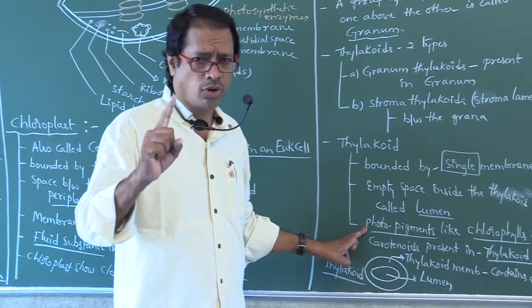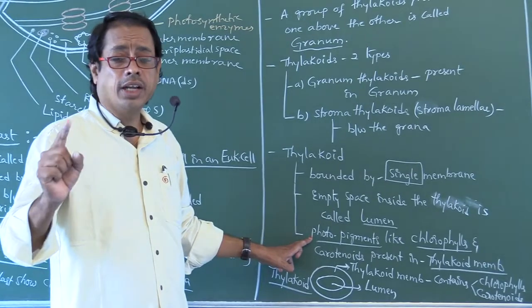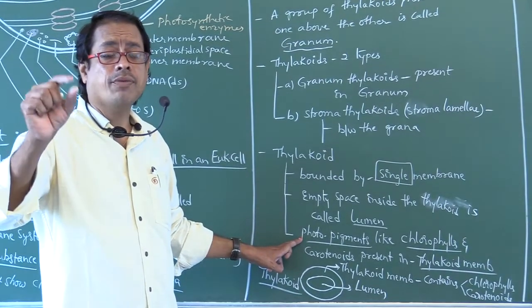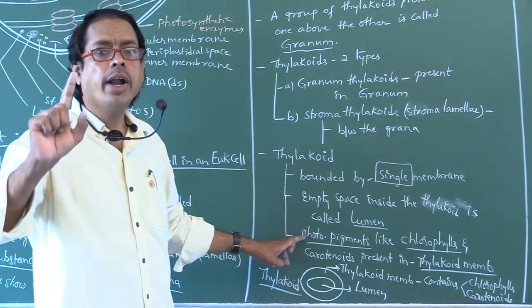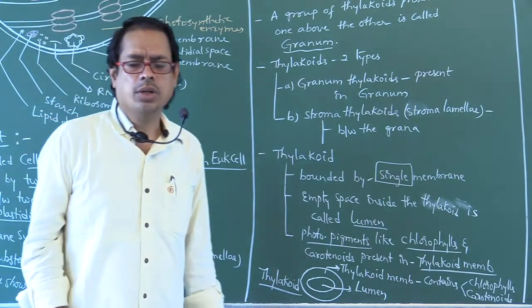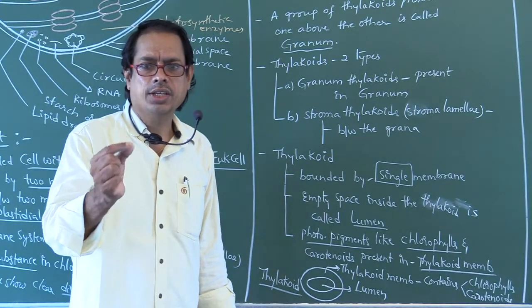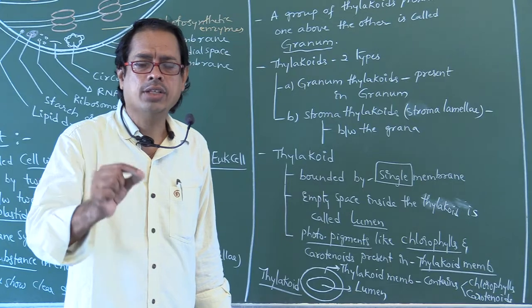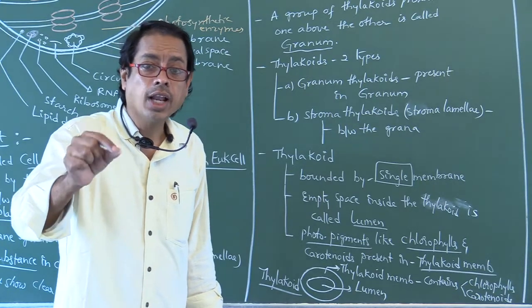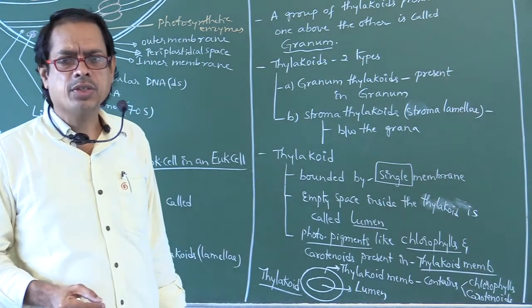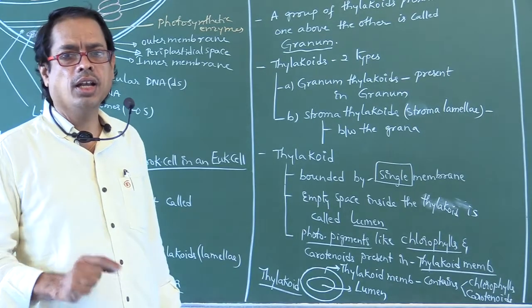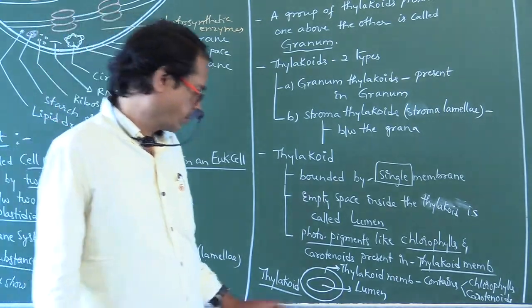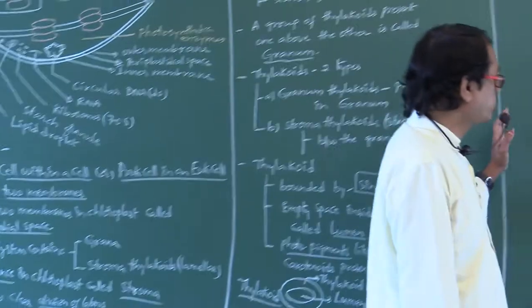Chloroplast is useful for photosynthesis. Okay. Photosynthetic pigments are found in the thylakoid membrane. Photosynthetic pigments, that is, chlorophyll and carotenoids, are found in the thylakoid membrane. The empty space present inside the thylakoid is called lumen. Okay. Now look here, my dear students.